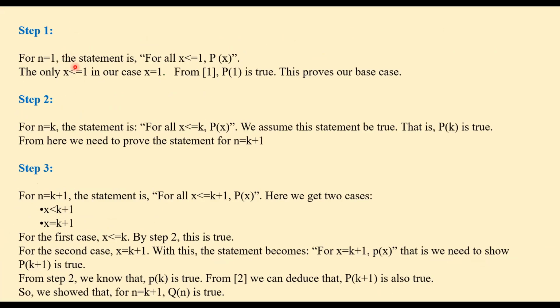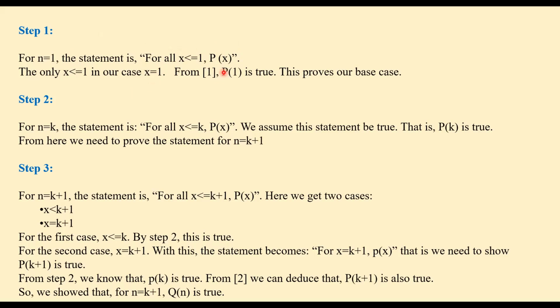In step 1, for n equal to 1, the statement is: for all x less than or equal to 1, P of x. So we are saying that our base case is n equal to 1, and if we place 1 here, the only x less than or equal to 1 in our case is 1, because we are working with positive integers. So x less than or equal to 1 means we have one case, x equal to 1.